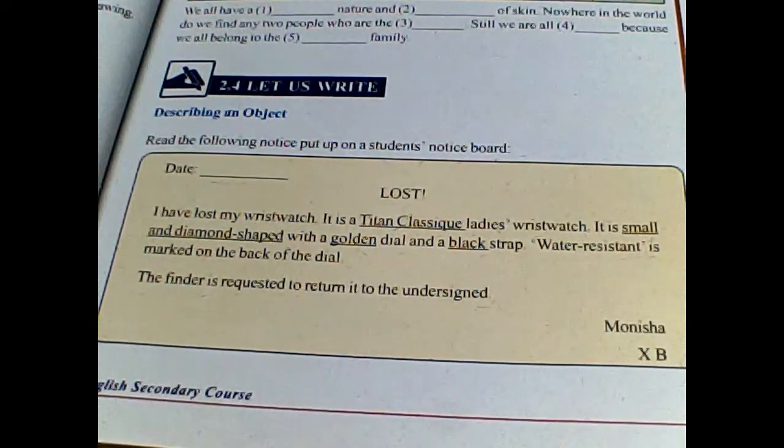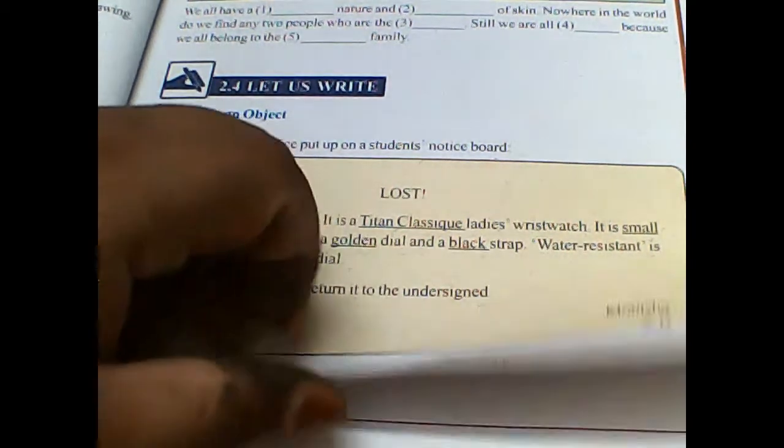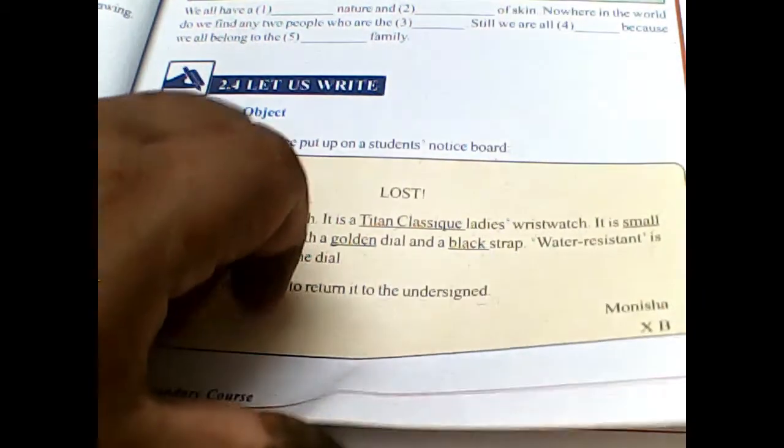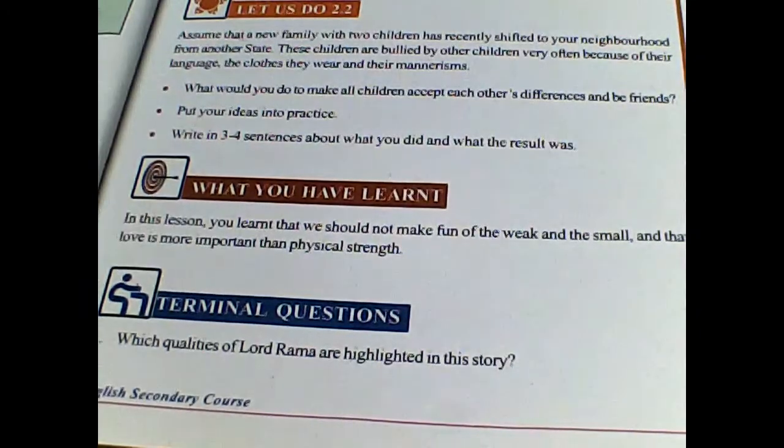So writing also is very important as well as reading. So you need to be very careful using the proper appropriate grammar points, what you're supposed to speak and everything. Now let us see what we have for you.